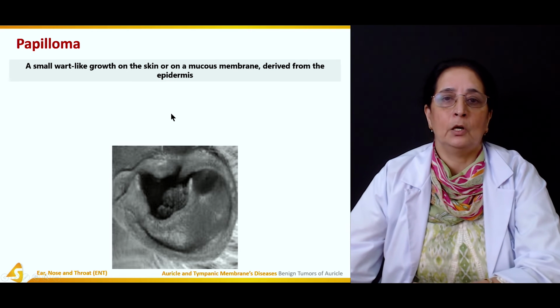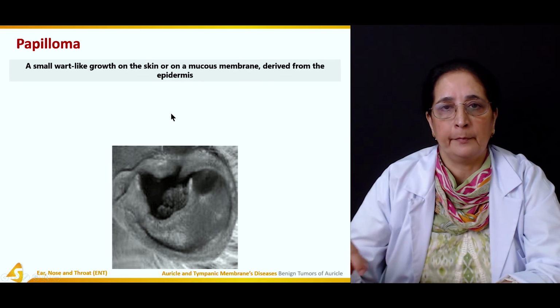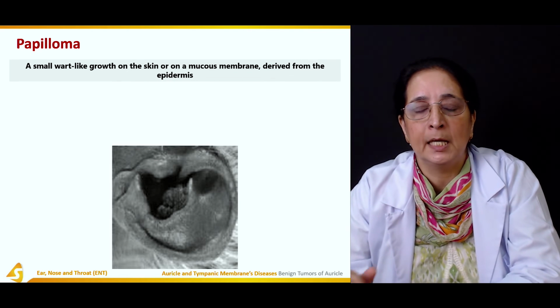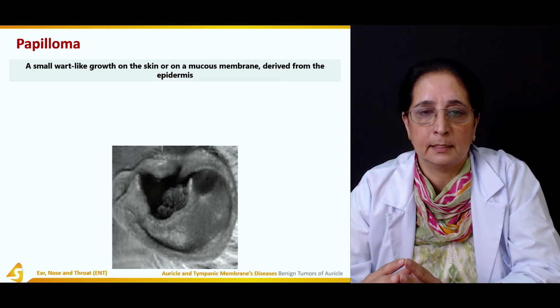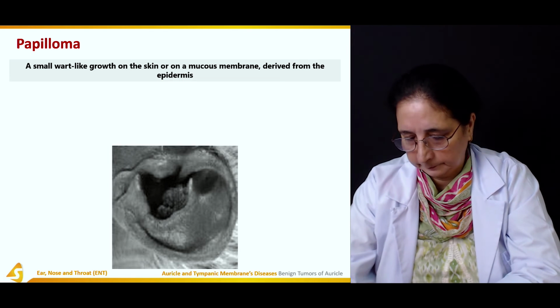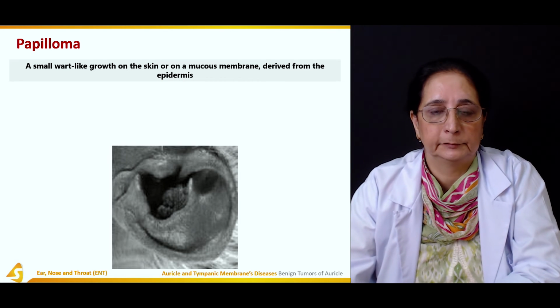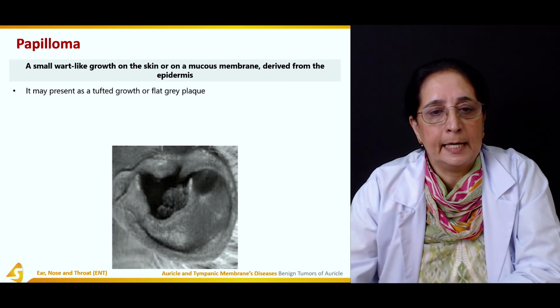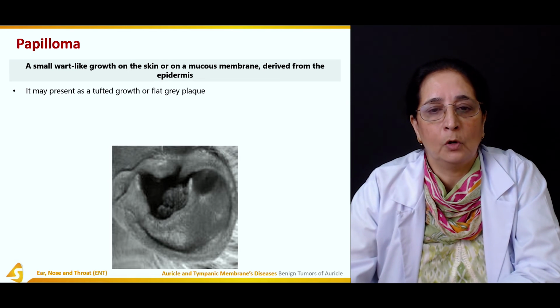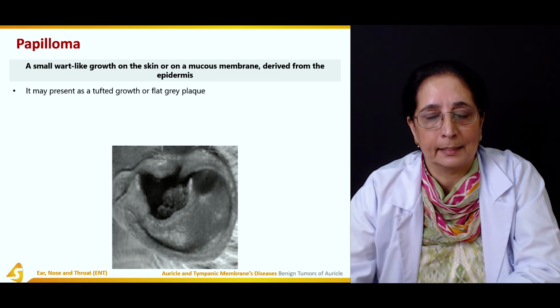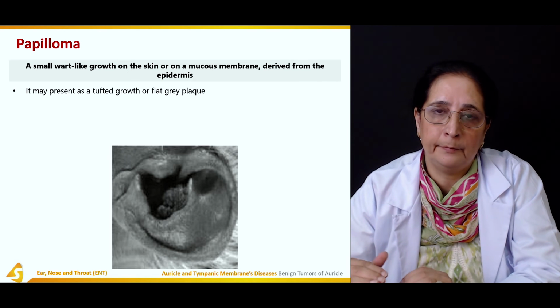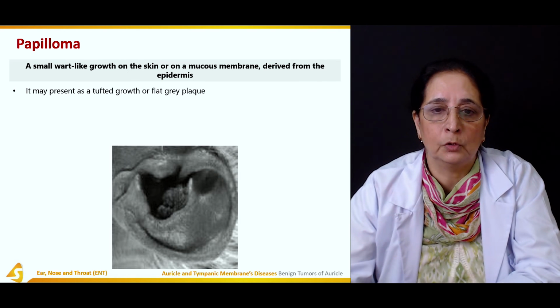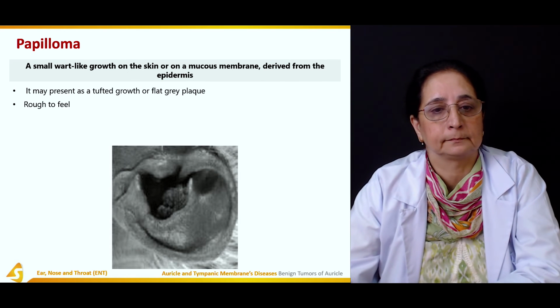It is present on the skin or the mucous membrane derived from the epidermis. Epidermis is the top layer of the skin. It may present as a tufted growth or a flat gray plaque, so it may be a raised tufted growth or a flat plaque.